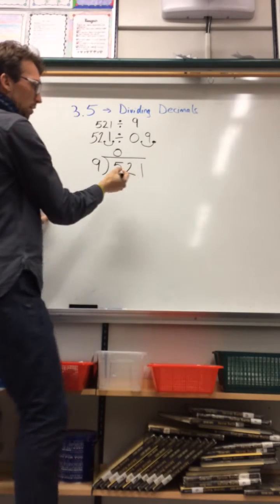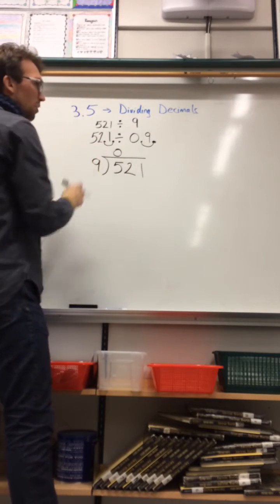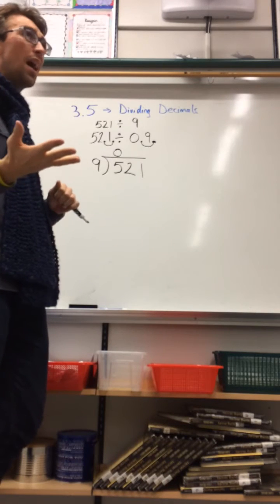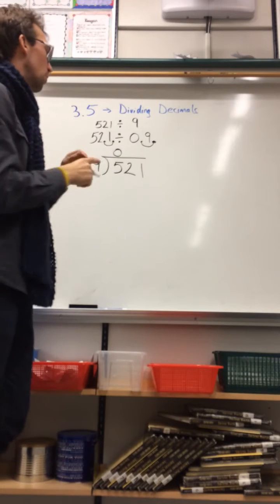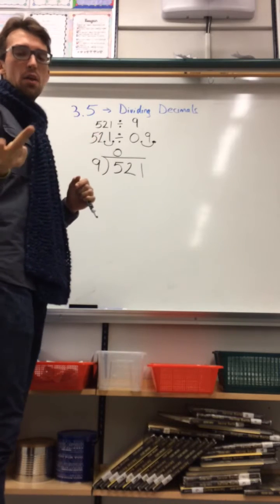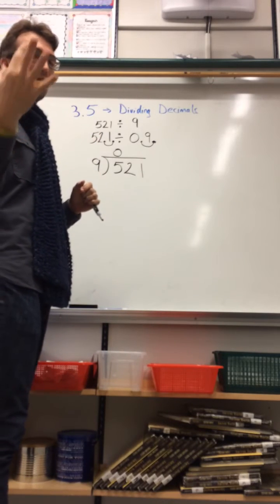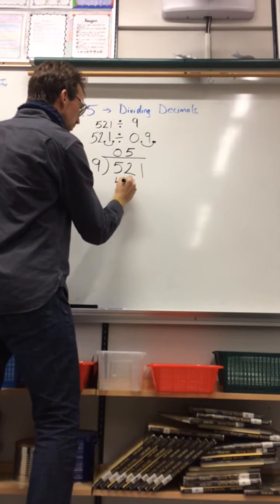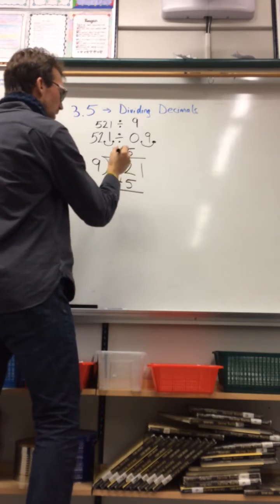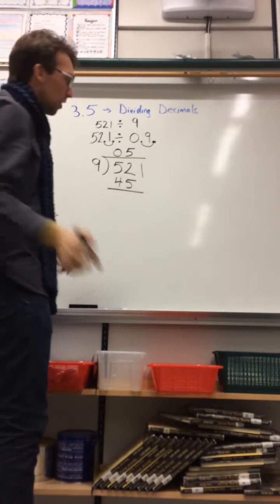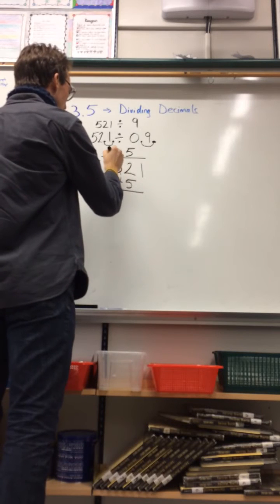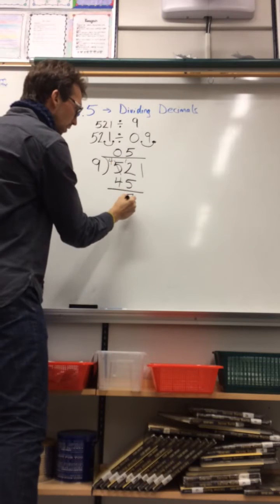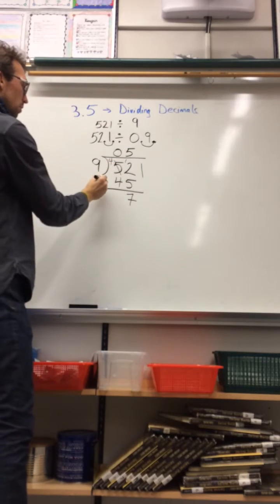Now, moving to the right, to get to the 52, how many times does 9 go into 52? Well, 9, 18, 27, 36, 45, 54. 54 is too much. So 9, 18, 27, 36, 45. So that's 5 times. 9 times 5, 45. Can I take 5 away from 2? I cannot. So I move over to the tens column. I borrow 10, which makes this 12. 12 minus 5, 7. 4 minus 4 is 0.